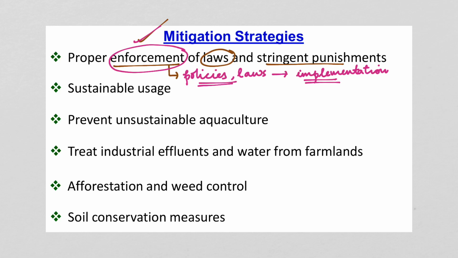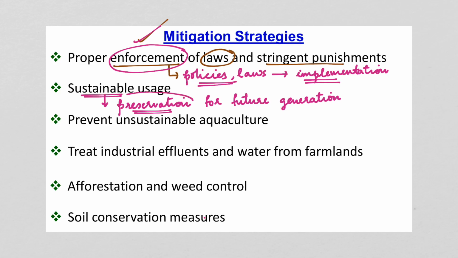Then, sustainable usage. Now, what is meant by this term sustainability? Sustainability means care for the future generation, or we can rather say that preservation of the resources for the future generation. So, sustainability or sustainable usage means that we are protecting the resources or preserving the resources for future use or for the future generation. So, this is called sustainable use, considering the needs of the future generation as well.